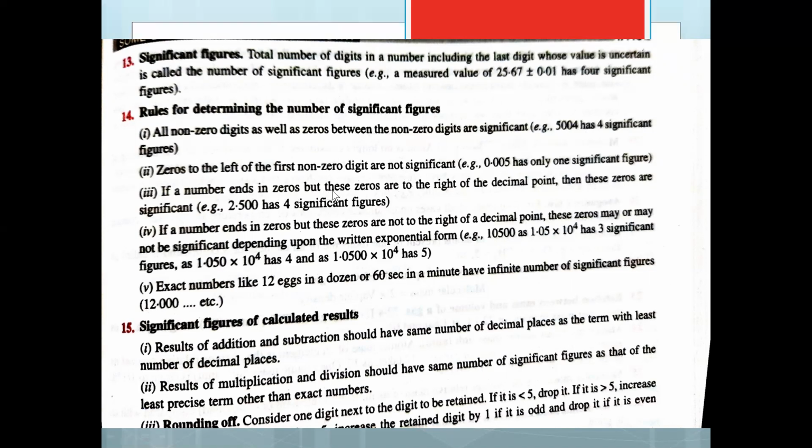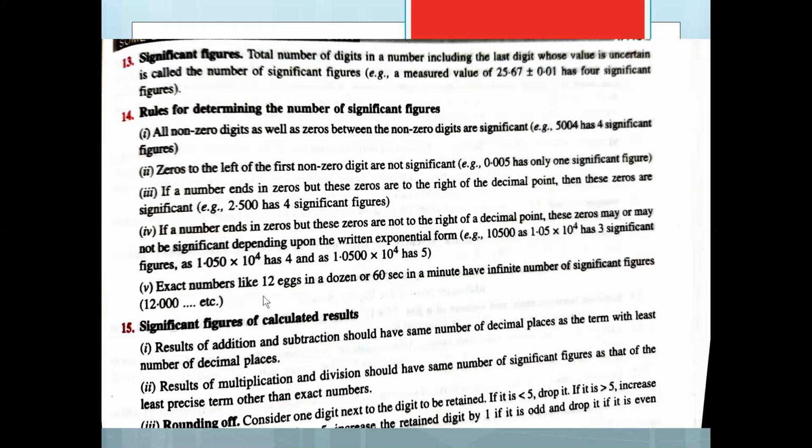If a number ends in 0, and these zeros are to the right of the decimal point, then these zeros are significant. Example, 2.500 has 4 significant figures. Then the fourth rule is, if a number ends in zeros, but these zeros are not to the right of a decimal point, these zeros may or may not be significant depending upon the written exponential form. Example, 10500 as 1.05 into 10 raised to 4 has 3 significant figures. 1.050 into 10 raised to 4 has 4, and 1.0500 into 10 raised to 4 has 5 significant figures.